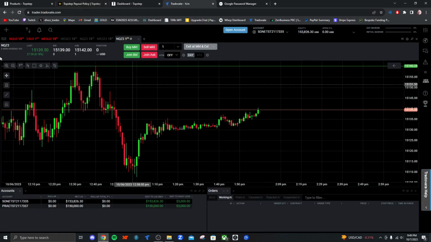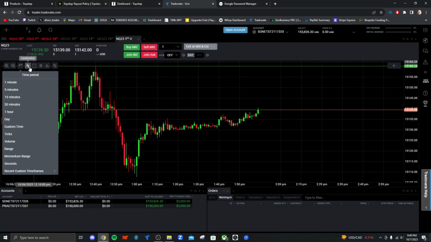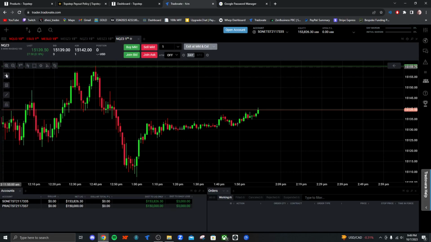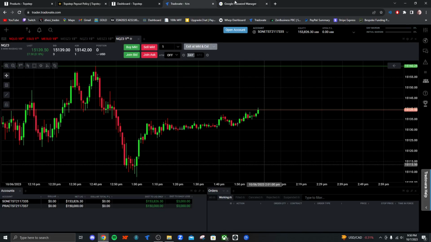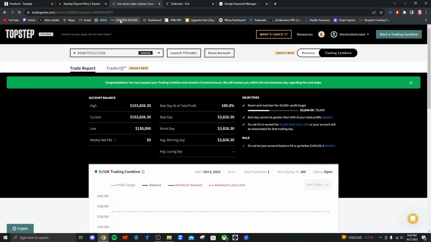And once you get that chart, if you want to change your time frames, they're right here. Time periods, you can have your candlestick, chart settings, anything you need is right here. Indicators if you use any, all that good stuff. Drawing tools are all down here. Like I said, you could connect it through your TradingView. Let me show you guys how you would connect it.